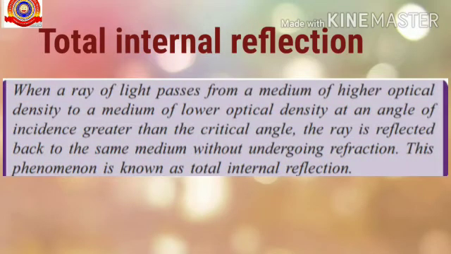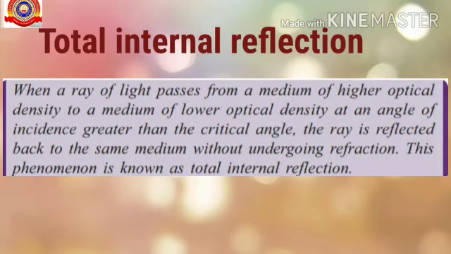When a ray of light passes from a medium of higher optical density to a medium of lower optical density at an angle of incidence greater than the critical angle, the ray is reflected back to the same medium without undergoing refraction. This phenomenon is known as total internal reflection.